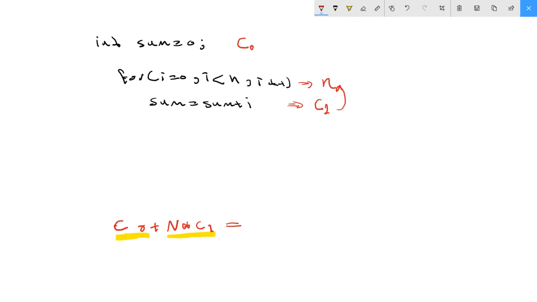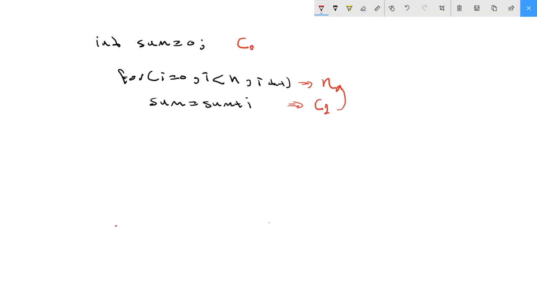C1, so the complexity should be the highest, and the highest here is n multiplied by C1. C1 is always constant, so you don't take it, so you will take the complexity here still n. We did not change anything. We still have n complexity until now, but we add different variables here.